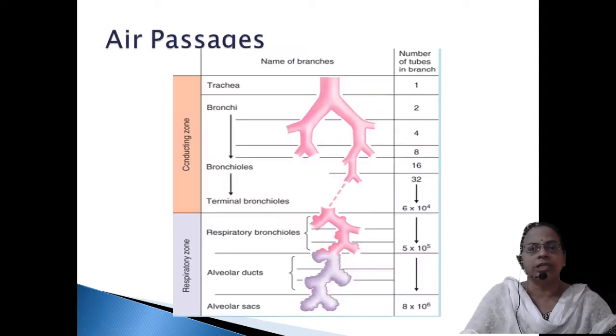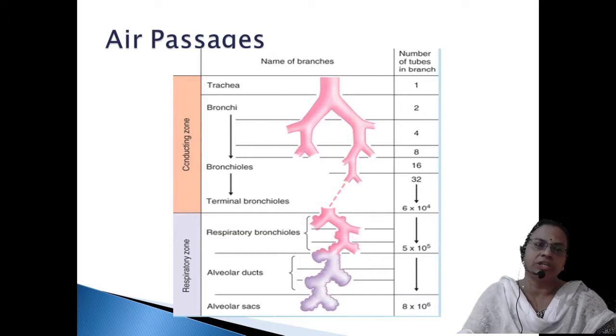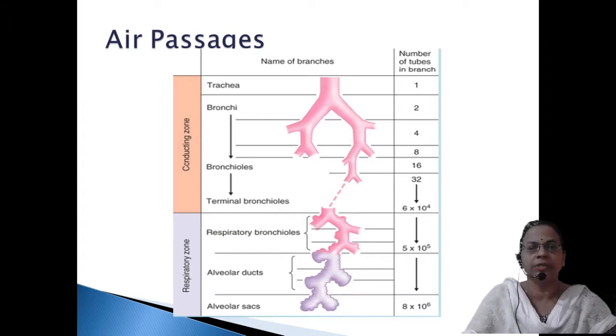Now this is just a diagrammatic representation of the branching of the respiratory tree. That means it is highly branched. So we can say a tree within our body is called the respiratory tree. There is one more tree in the brain also, called arbor vitae.